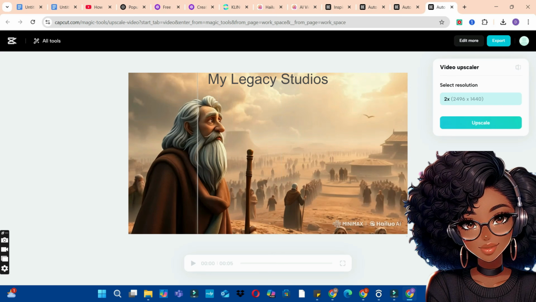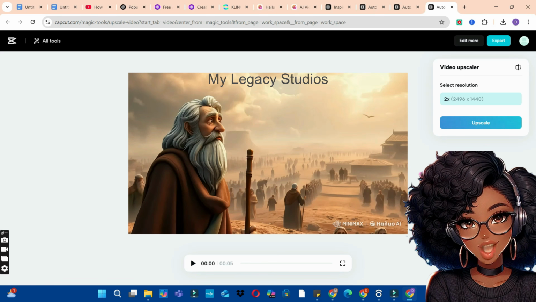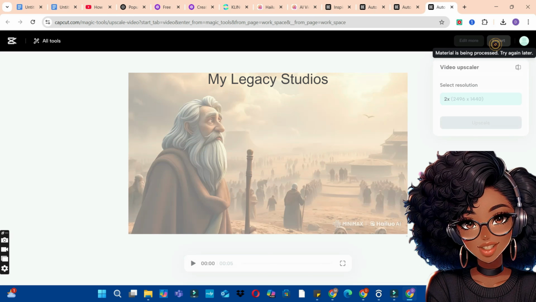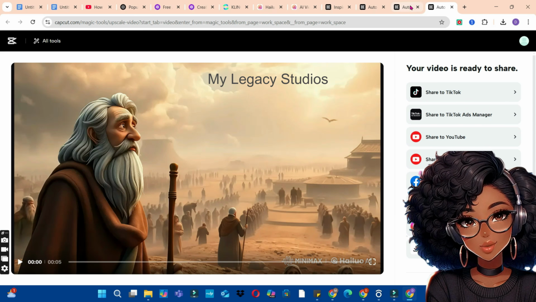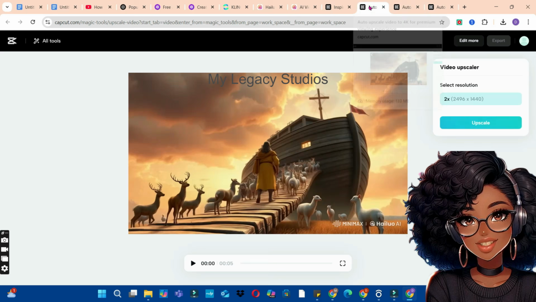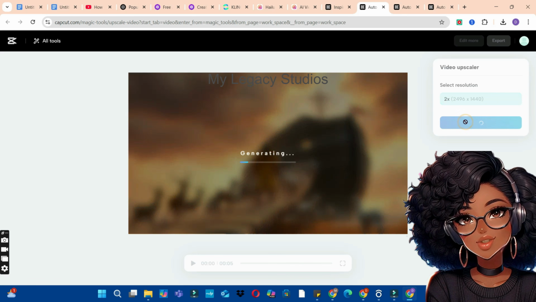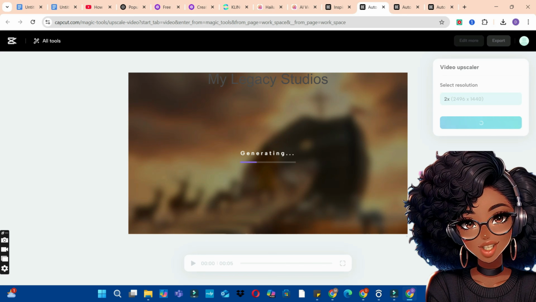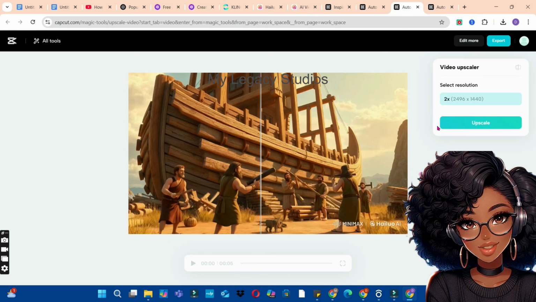So now you can see the first one has finished upscaling. You can go ahead and click on the export button and export that to your drive. Simple as ABC. Now go back to the next one and also click on the upscale button to upscale the rest of the animations. When you finish upscaling all the animations, then you can go ahead and click on the export button and export all your animation to your computer.